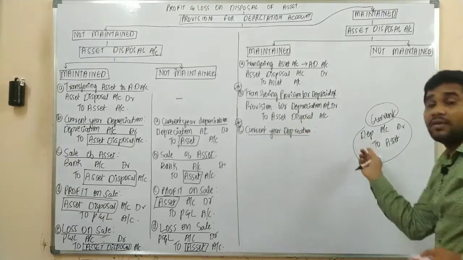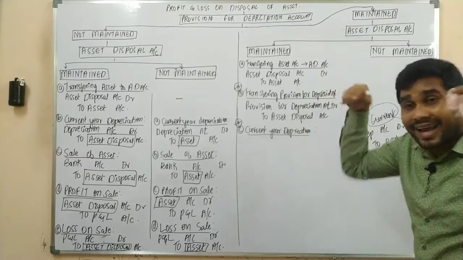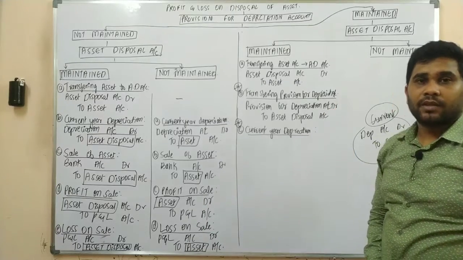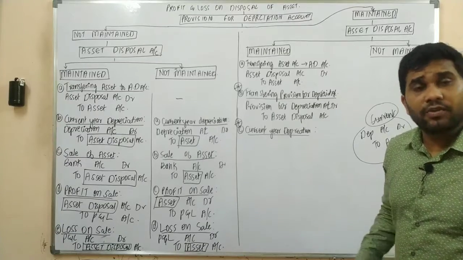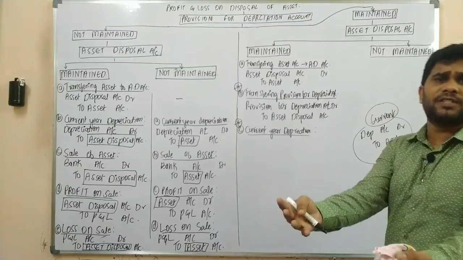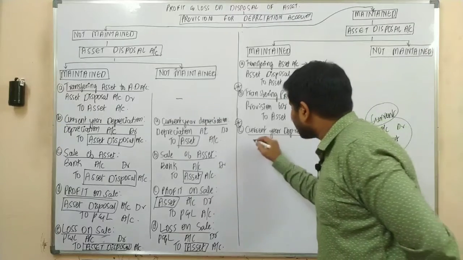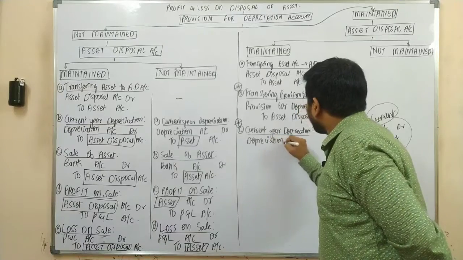Now, as the previous year's depreciation was already transferred to your separate account, the current year's depreciation should also be calculated and transferred. Yes or no? We need to record the journal entry for the current year's depreciation also. So what is the journal entry for depreciation, sir? The journal entry would be depreciation account debit.